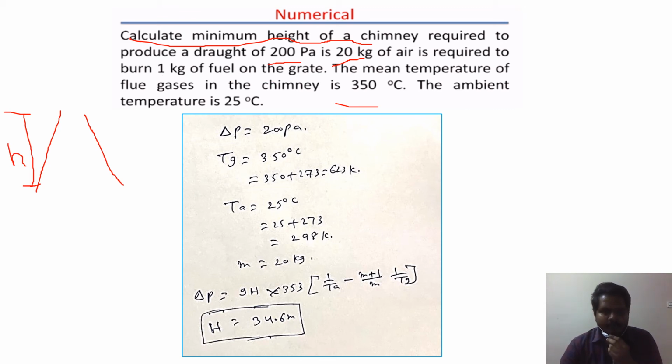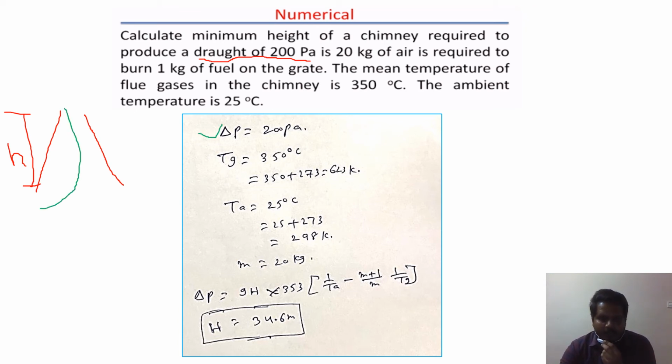Now let us first write the given data. Here they have given a draught of 200 Pascal, which means draught means pressure difference. As we know, due to the pressure difference, the flue gases will go out through the chimney. So delta P equals 200 Pascal, and also they have given 20 kg of air, which means the mass of air is 20 kg.